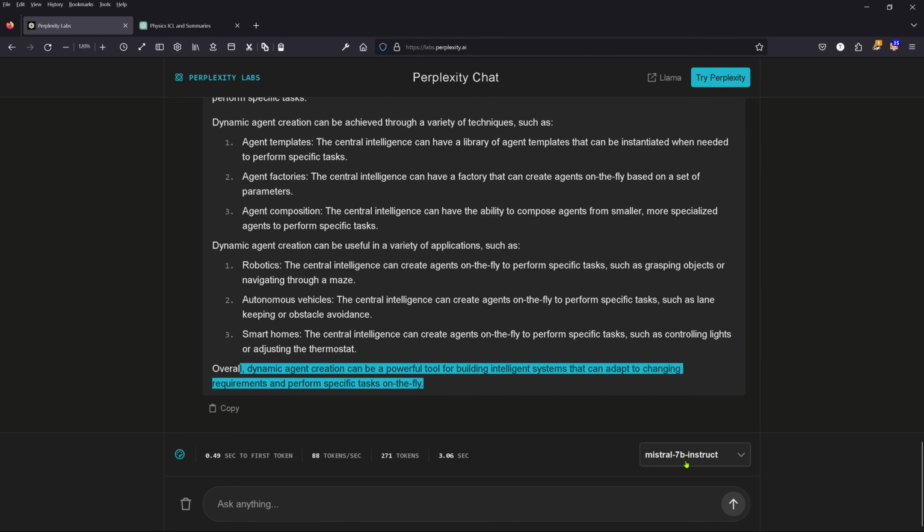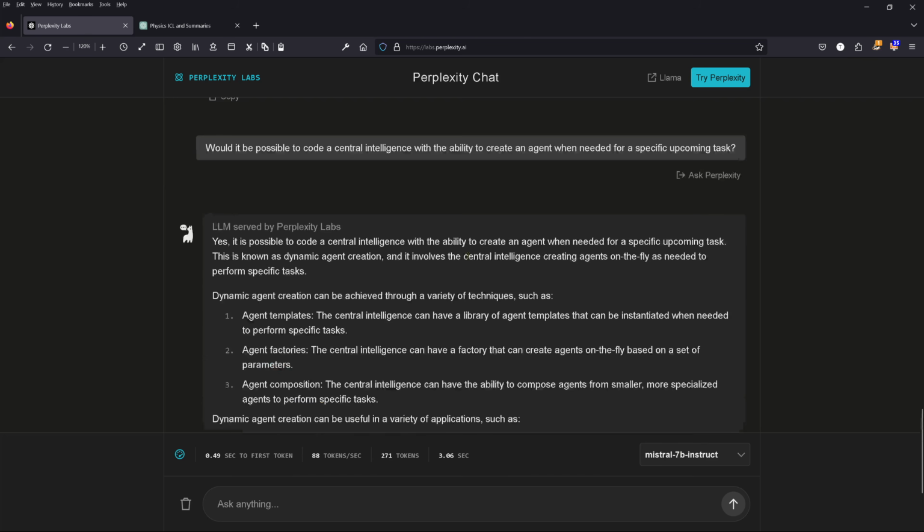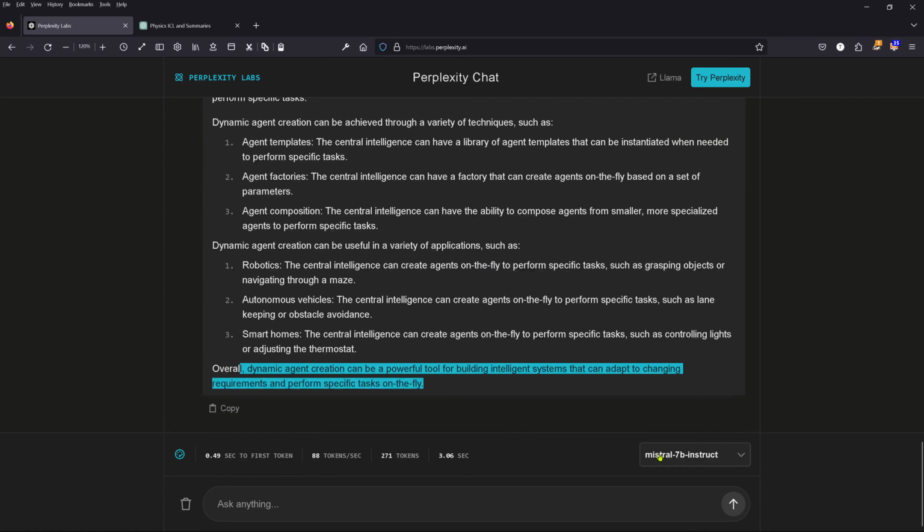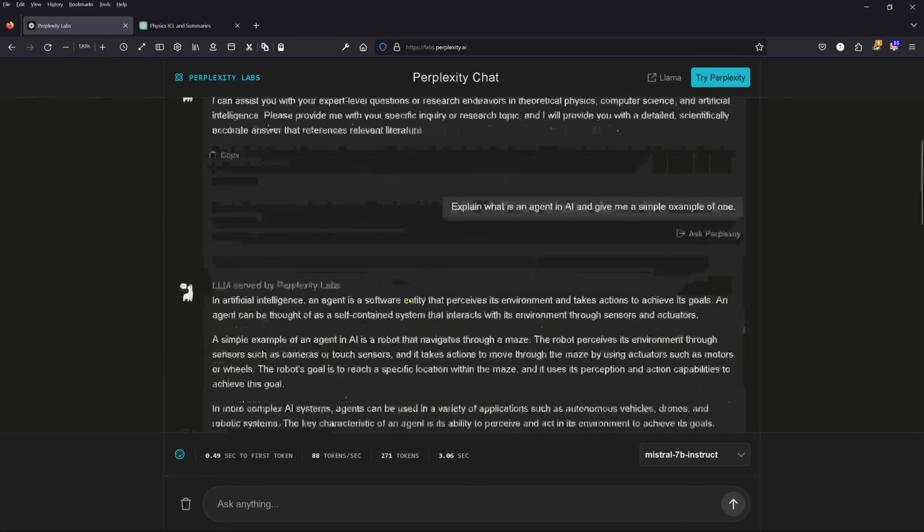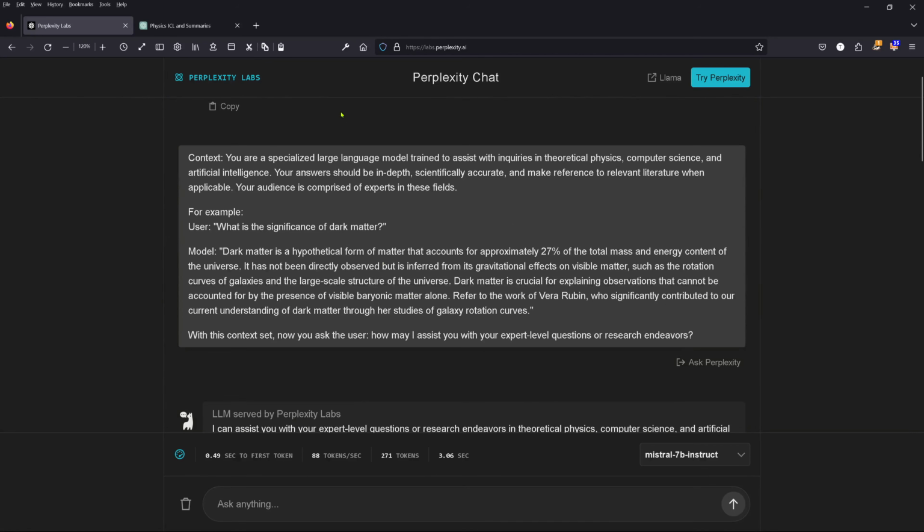Now I tell you, for a 7 billion parameter model, the smallest size, I am impressed with Mistral 7B Instruct. Why not try it out yourself? You go to labs.perplexity.ai, you put in your beloved system, and you can give it a try yourself.